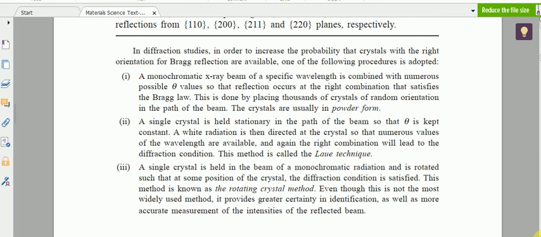But here we rotate the crystal so that we change the angle. This method is called the rotating crystal method. Only some angles that satisfy Bragg's condition will form constructive superposition and the pattern on the screen. So these are the three different techniques we use for crystal structure studies using X-rays.